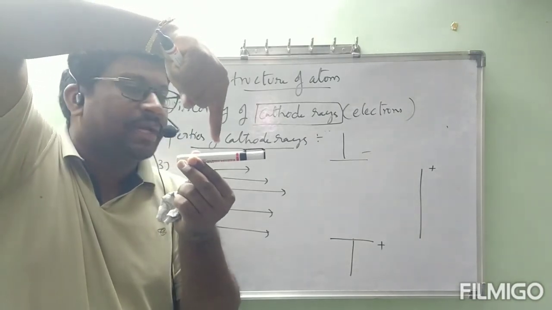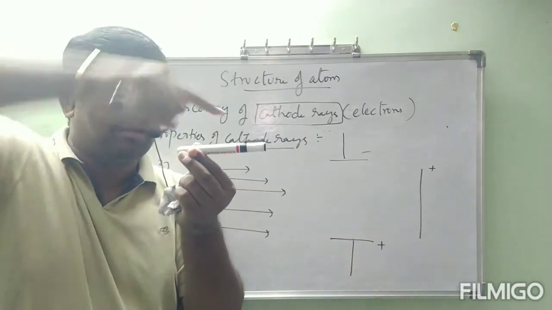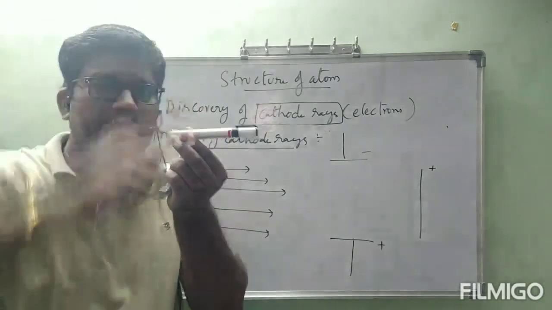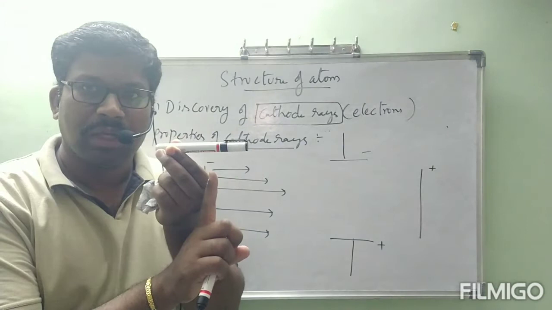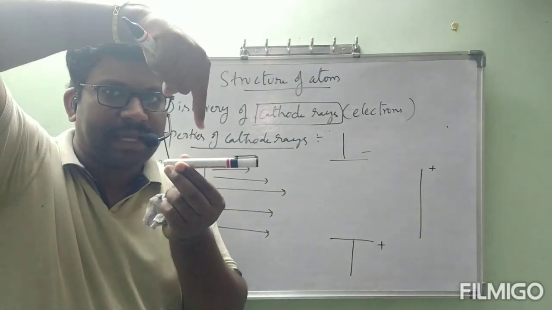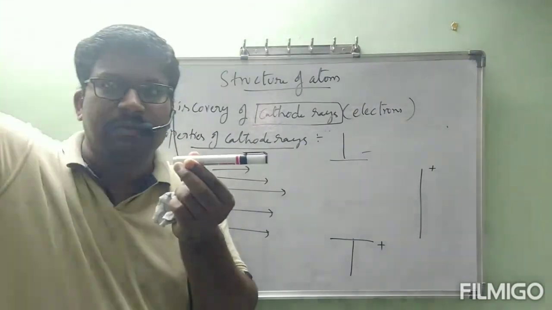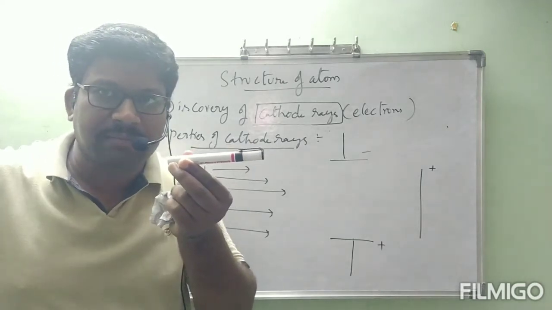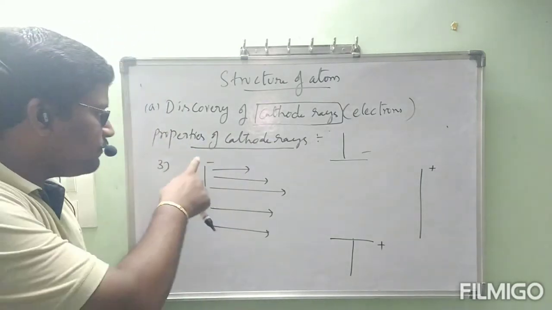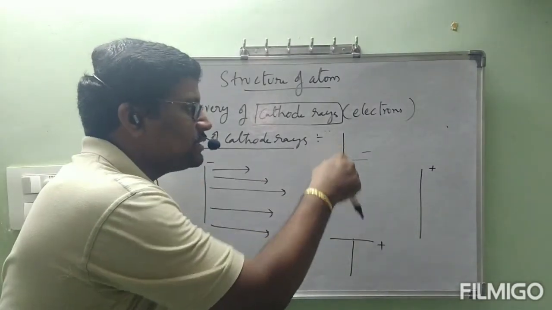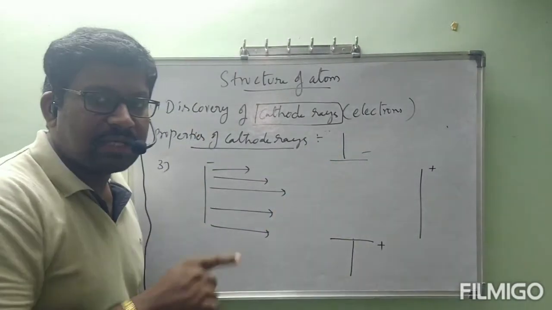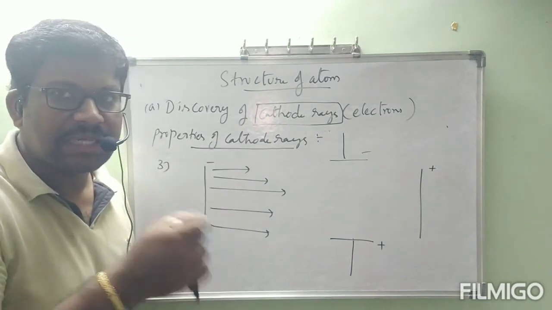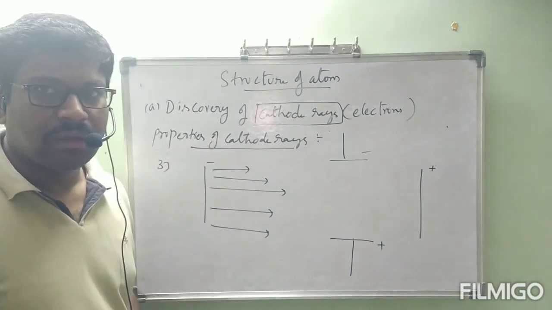This is a negative charged plate here, and this is a positive charged plate, from above and below. From above I kept the negative charged plate that is connected to the negative terminal of the battery. From below I kept the positive charged plate. If you keep a negative charge plate and a positive charge plate like that, some potential difference will be developed, and that is called an electric field. Okay?